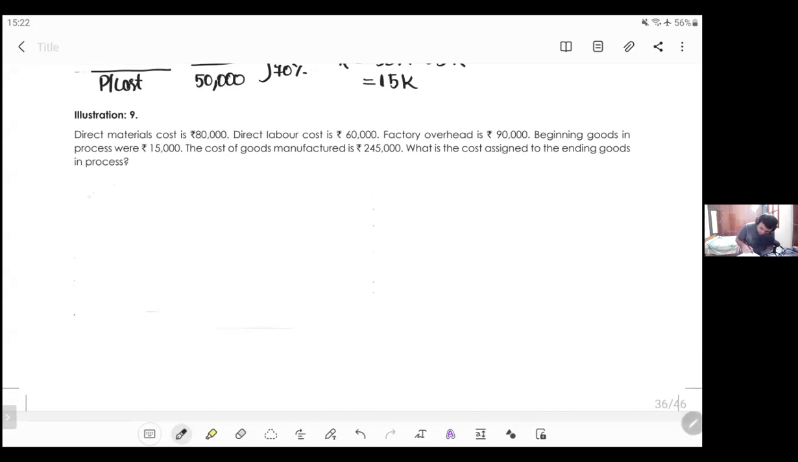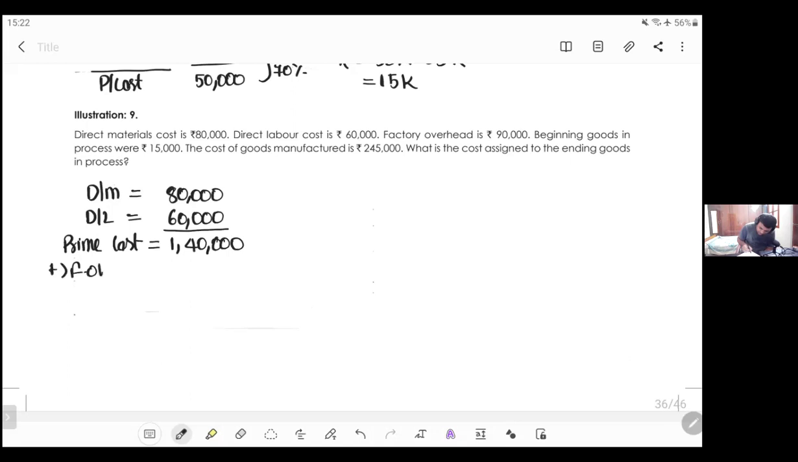Now, how much is direct material? 80,000. How much is direct labor? 60,000. So what is prime cost? 80 plus 60, which is 1,40,000. To this, I'll add factory overhead, which is 90,000. You will get gross factory cost. Here, there is nothing called beginning goods in process.